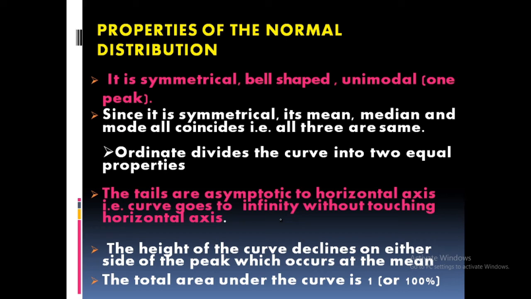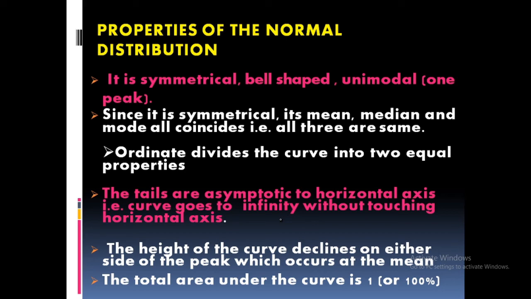We already studied this in the graphical representation. The mode is usually at the highest frequency. That is the high peak of the curve. Okay. So there is only one mode. Then it is symmetrical, so mean, median and mode all coincide at the same point at the peak. Mean, median and mode are the same. Okay. Then the ordinate divides the curve into two equal parts. So the ordinate is a center line that divides the curve.